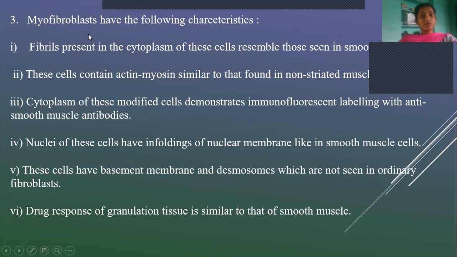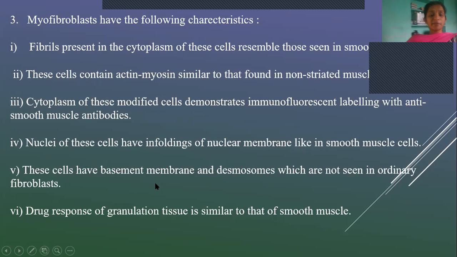As I said, fibroblasts are converted structurally and functionally into myofibroblasts. So what are the characteristics of these myofibroblasts? The fibrils present in the cytoplasm of these cells resemble those in smooth muscle cells. They have a smooth muscle appearance and contain actin and myosin similar to non-striated muscle. The cytoplasm of these modified cells demonstrates immunofluorescent labeling with anti-smooth muscle antibodies, and the nuclei have a nuclear membrane like in smooth muscle cells.